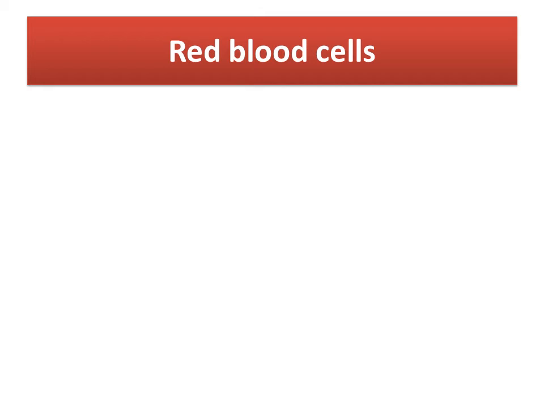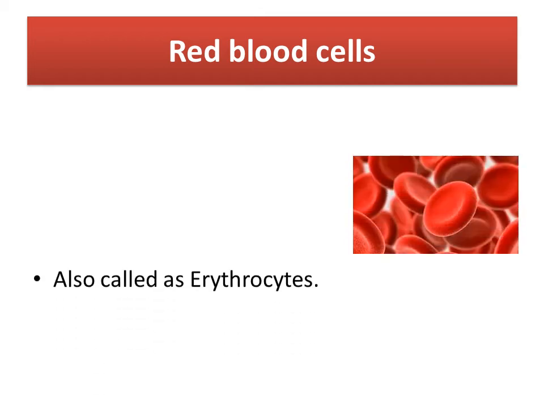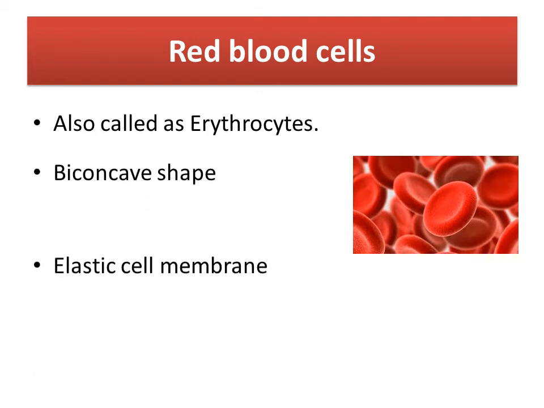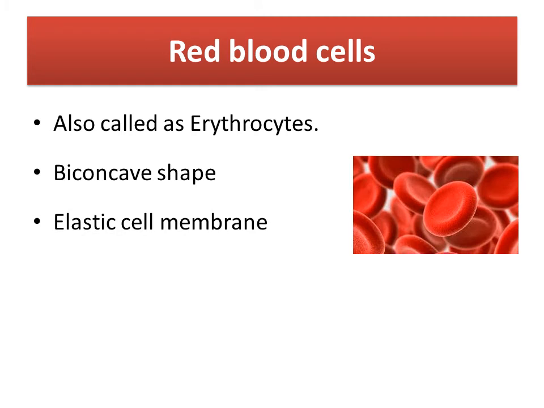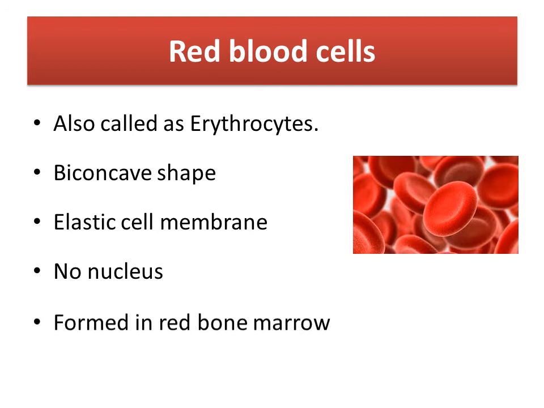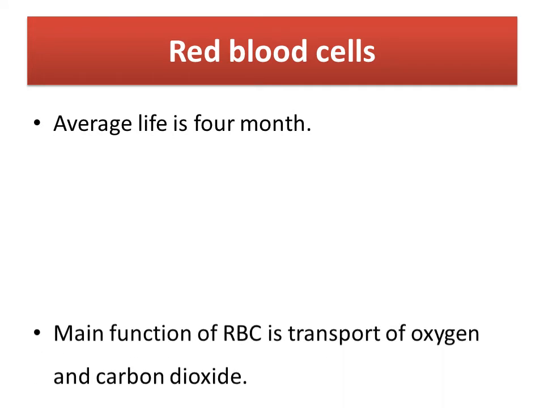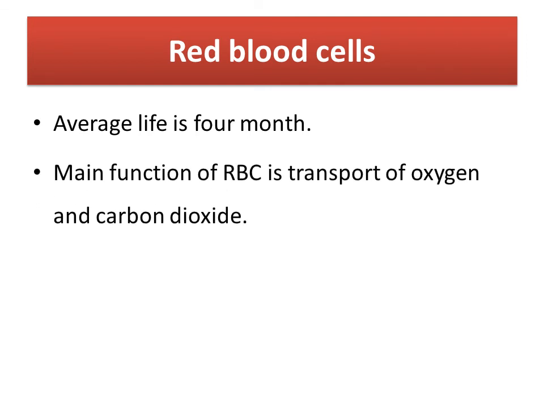First, red blood cells. Red blood cells are also called erythrocytes. About their shape, they are biconcave. About their membrane, they have an elastic cell membrane. About the nucleus, they don't have a nucleus. About their formation, they are formed in the red bone marrow. The average life of a red blood cell is 4 months. The main function of RBC is transportation of oxygen and carbon dioxide.